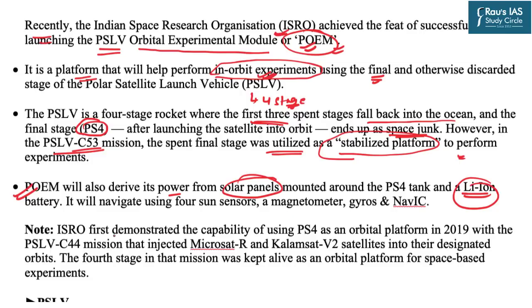ISRO had first demonstrated the capability of using PS4 as an orbital platform in 2019 with the PSLV C-44 mission. And you might have heard about the Microsat-R and the CalAMSat satellites, which were very small satellites and they were sent to their designated orbits. So the POEM is the facility which will allow ISRO to conduct in-orbit experiments using the fourth stage of PSLV.